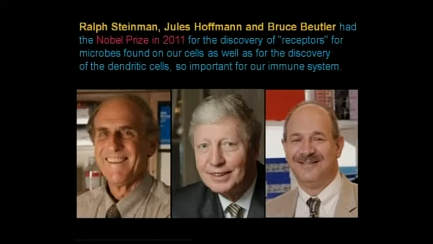But there was a criticism that Steinman died before the announcement of the Nobel Prize. Actually, the Nobel Prize could not be given to a deceased person, but in this case they gave it to Steinman. And also in Beutler's case, there was a controversy with Charles Janeway. Charles Janeway was one of the leading scientists, the dawn of the innate immune response, and in that process they skipped him and gave the Nobel Prize to Bruce Beutler.